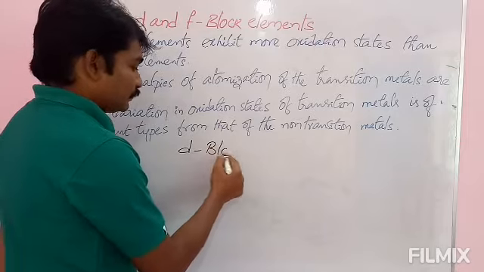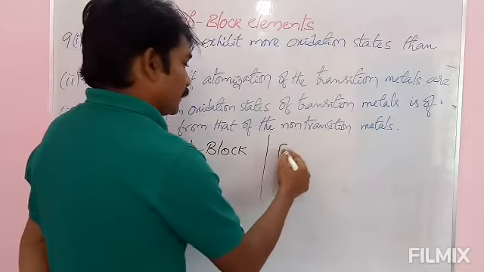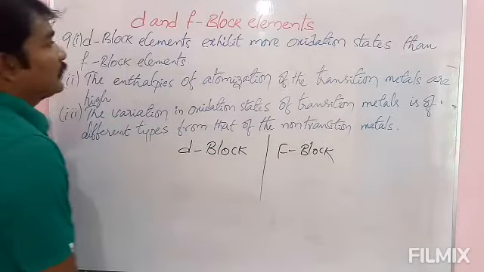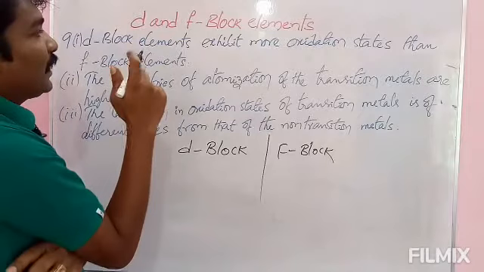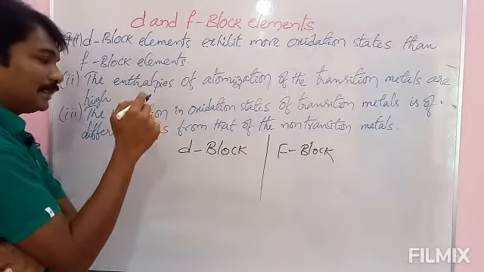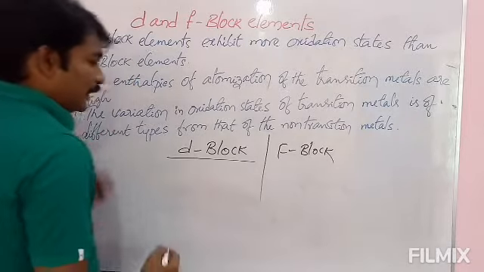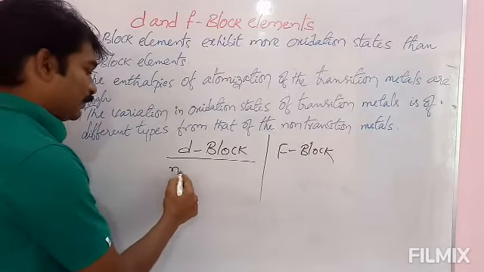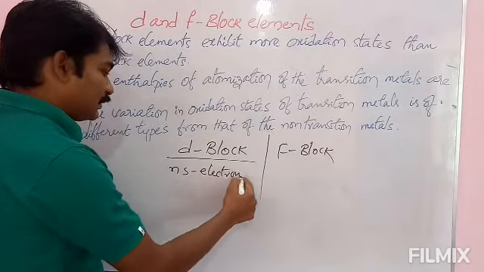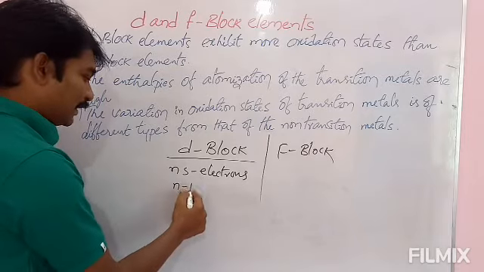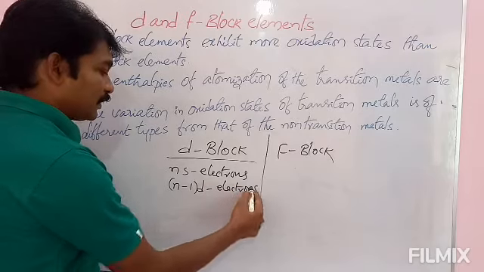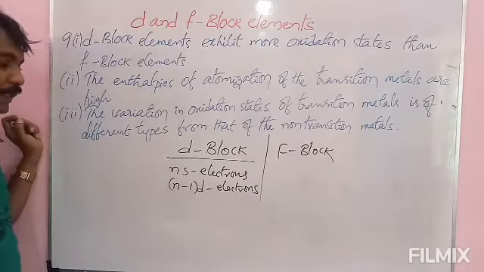First one is, d block elements exhibit more oxidation states than f block elements. The reason is, the energy difference is very less between ns orbitals and (n-1)d orbitals, or the electrons in them.